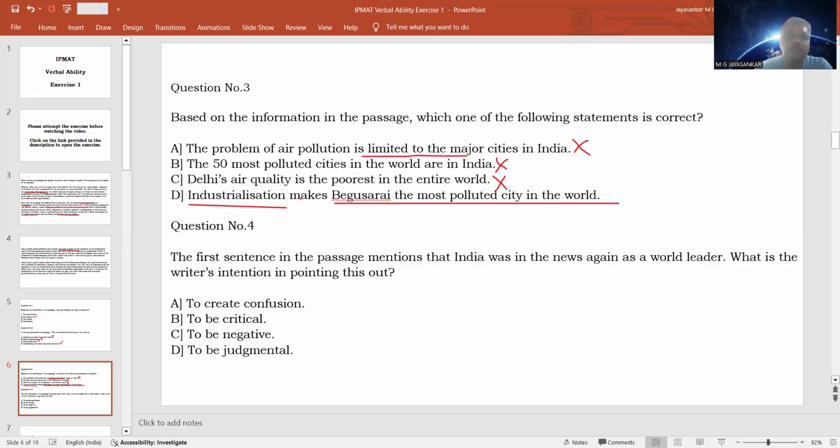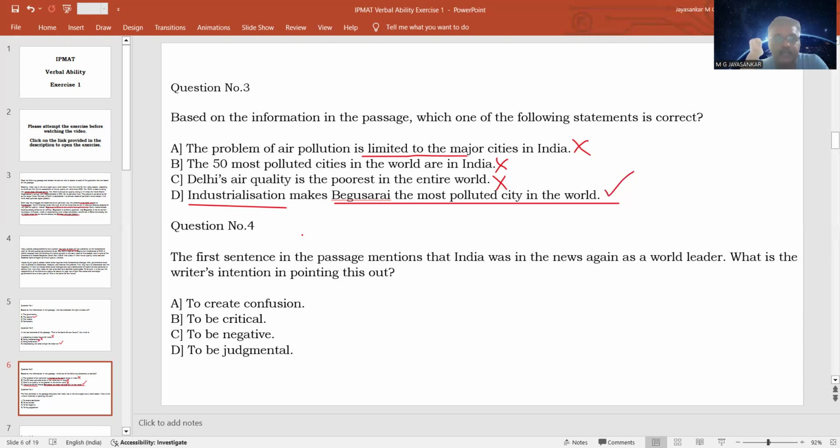So it is probably correct. Industrialization makes Begusarai the most polluted city. Probably correct. So as a result of which, you can say that this is the best answer you can get. So here you may have certain confusions, but when you have four options out of which three are very clearly wrong and one is partially correct or one is likely to be correct, you have to select that option as the correct answer.